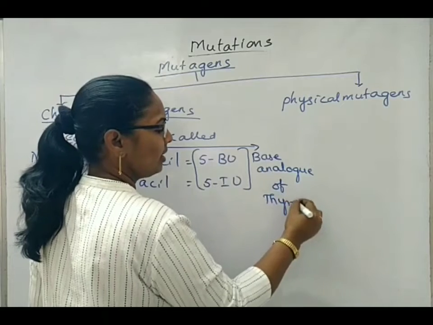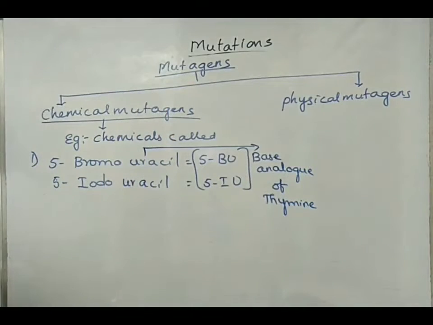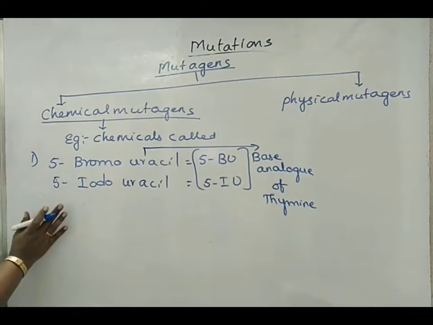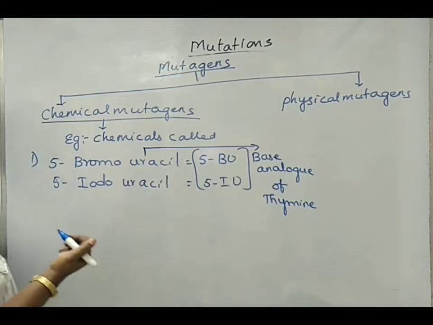What is thymine? Thymine is one of the 4 different types of nitrogen bases in DNA. Uracil is present in RNA. It is one of the 4 different types of nitrogen bases in RNA.